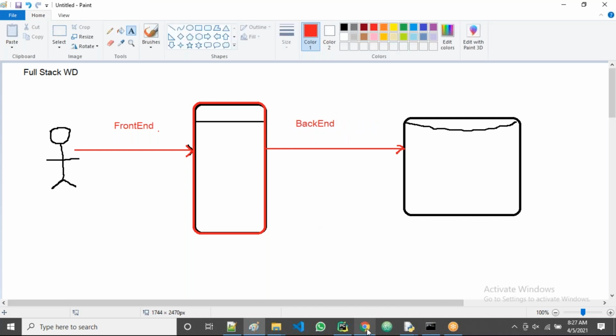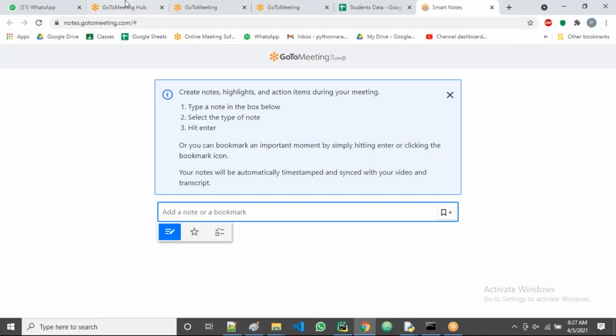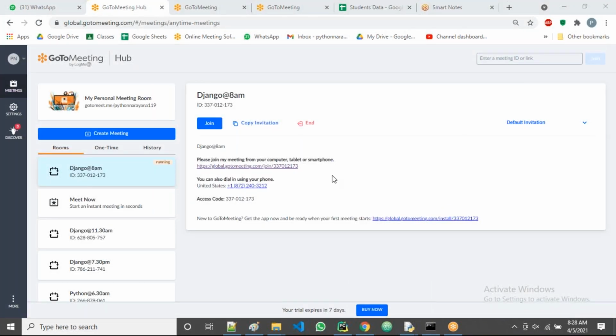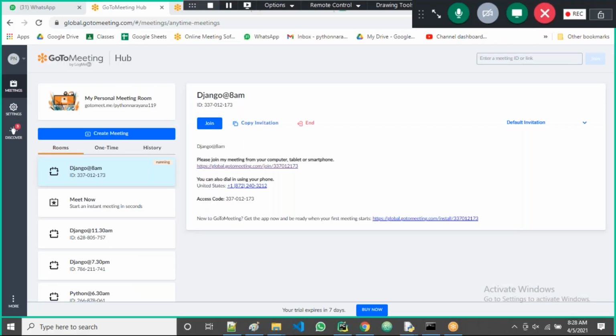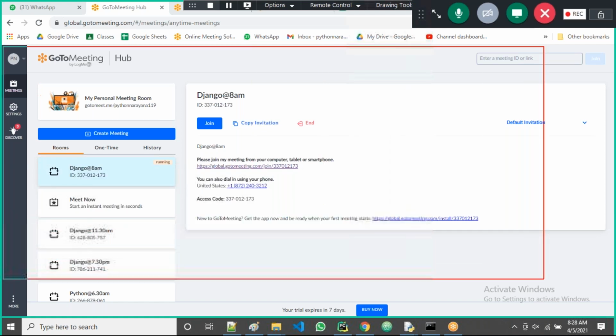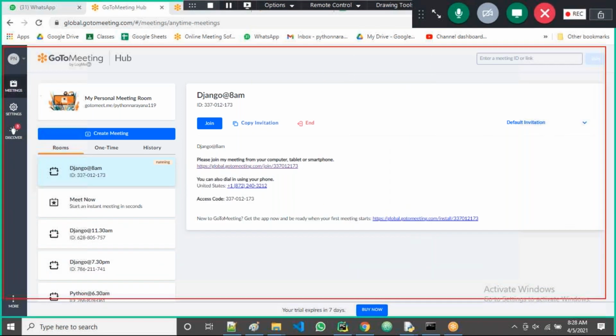Suppose you open any website, guys. Let's take this one, GoToMeeting. See, as a user, what I am able to see here is called the front end part.